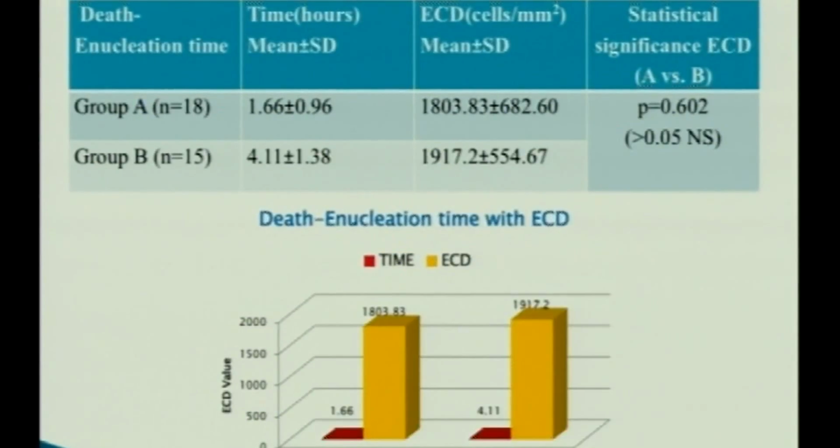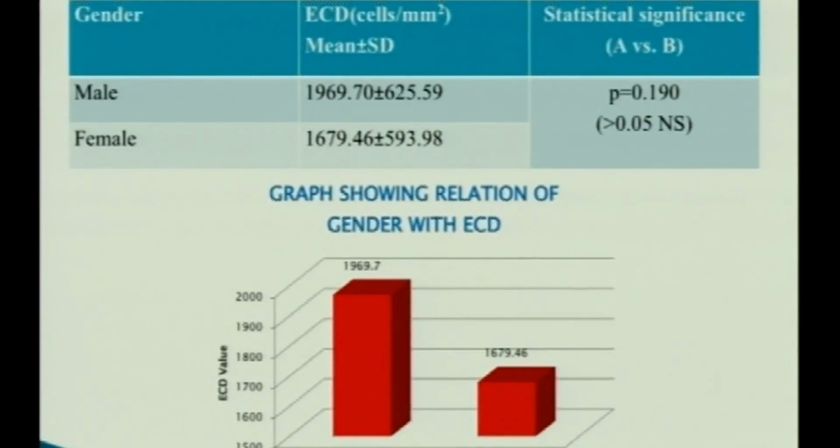Death-enucleation time versus ECD, with 0 to 3 hours and 3 to 6 hours groups, was also not found significant. Between male and female, the ECD of the male was 1969 and female was 1679 cells per mm square. It was higher in males, but that was not significant.